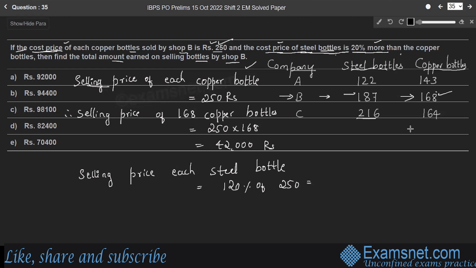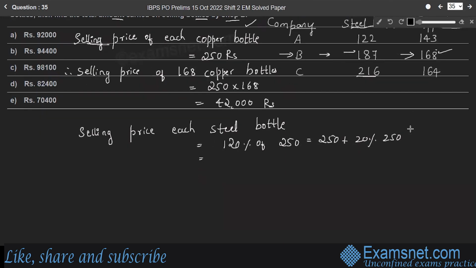Or you can consider it as 250 plus 20% of 250. Both are the same, right? Now 120% of 250 means 120 by 100 into 250. So 5 into 2, 5 into 5 and 2 into 60. So 300 rupees is the cost price of each steel bottle or selling price of each steel bottle.